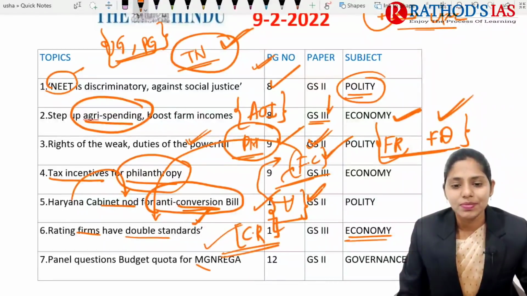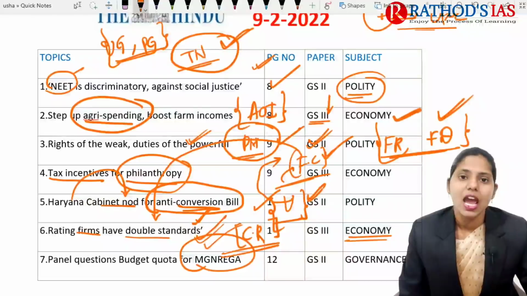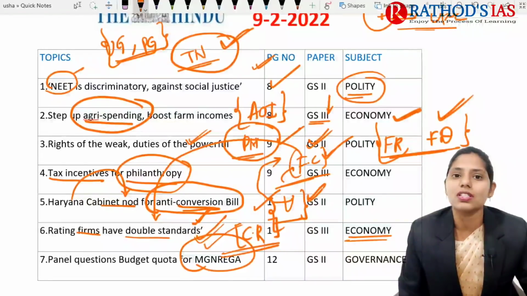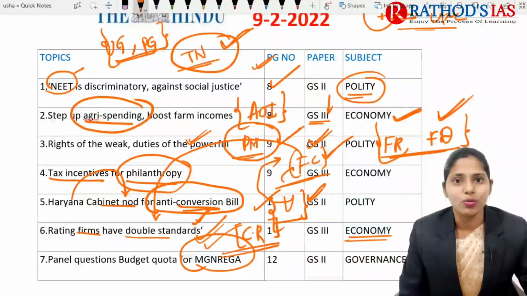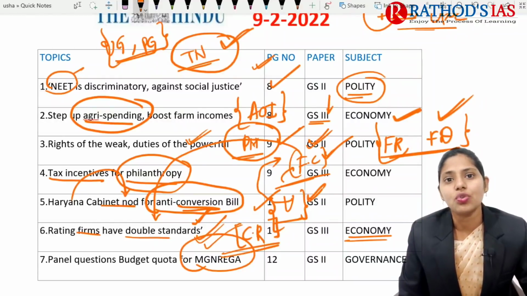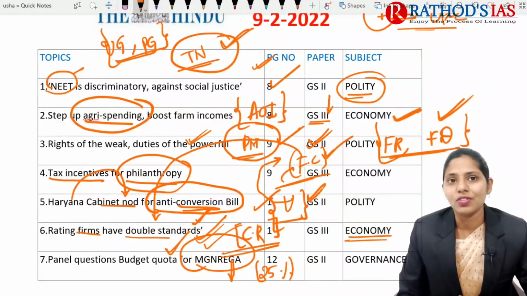And the next topic is about MGNREGA. You already know that this is one of the employment guarantee schemes, mainly seen in rural areas but not in urban areas. Due to the COVID-19 pandemic, there is an increase in the demand for MGNREGA. But we already know that for the last 3 to 4 months, there have been many reports that many states have already used 100% of the funds allocated for the MGNREGA scheme, and some states even have a negative balance. But in this union budget there is a decrease in allocation, a 25% decrease. Because of this, the panel is questioning the budget quota of MGNREGA.